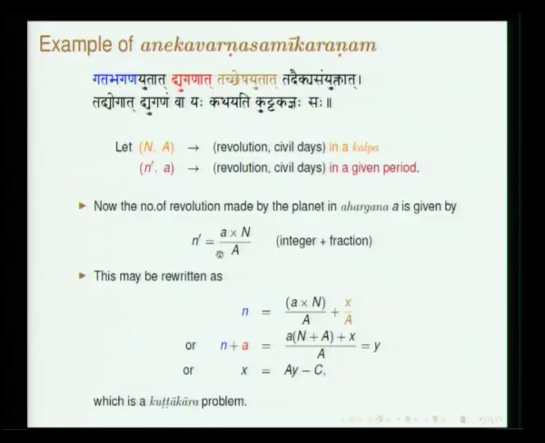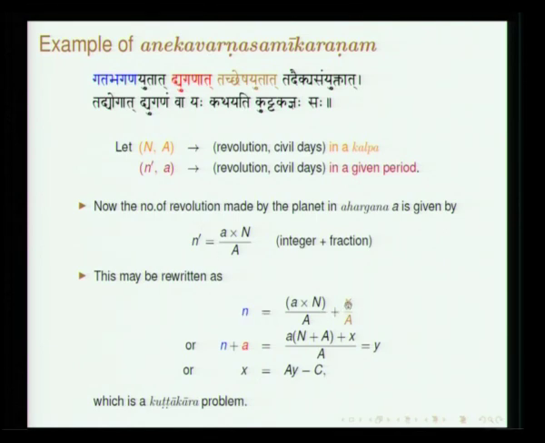Ahargana is basically the count of days. You start at a given period. In this period this was the position; from this, in ahargana, how many revolutions have been made? It could be a fractional number. Obviously by rule of 3 you will get n prime is a times n by a. This will have an integer part and a fraction. You try to express it this way, where n refers to the integral number of revolutions.